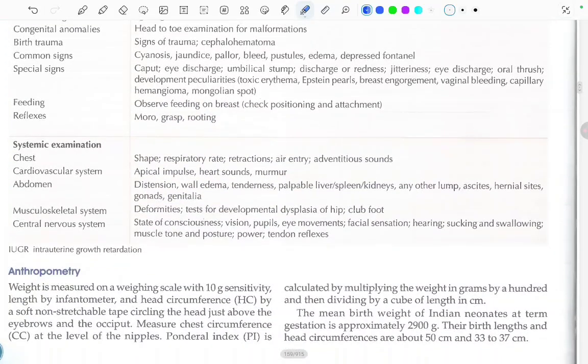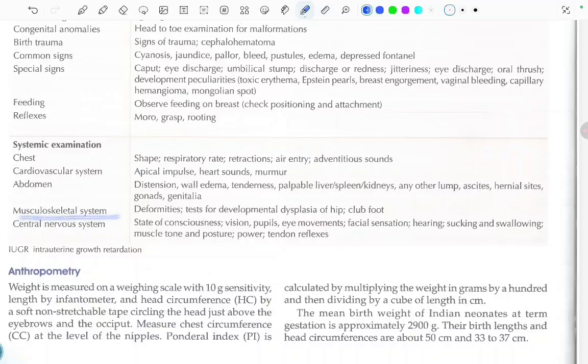Now in the systemic examination, in the chest we have to look at the shape, respiratory rate, retractions, air entry, and adventitious sounds. Cardiovascular system, we have to look at the apical impulse, heart sounds, and murmur. In the abdomen, we have to look for distension, wall edema, tenderness, palpable liver, spleen, kidneys, and any other lump, ascites, hernial sites, gonads, and genitalia.